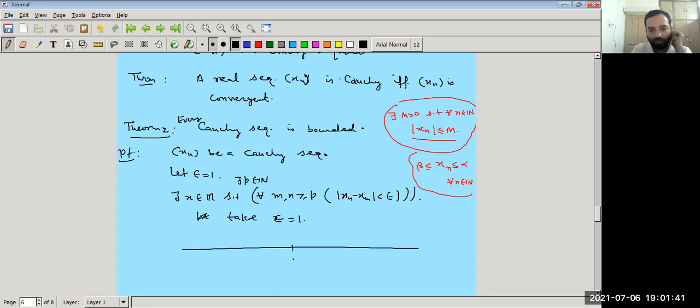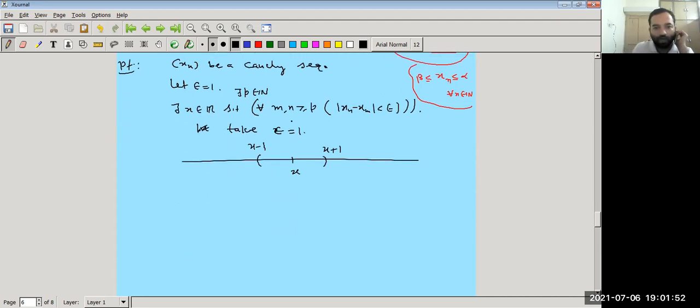So what happens if this is our x where the sequence converges, and we take epsilon equal to 1? We can take an interval from x − 1 to x + 1. After this number p, x1, x2, x3, x4, up to xp−1, all the other terms lie here. We can say xk for all k greater than or equal to p lies here. It means xp, xp+1, and all later terms lie in this interval.